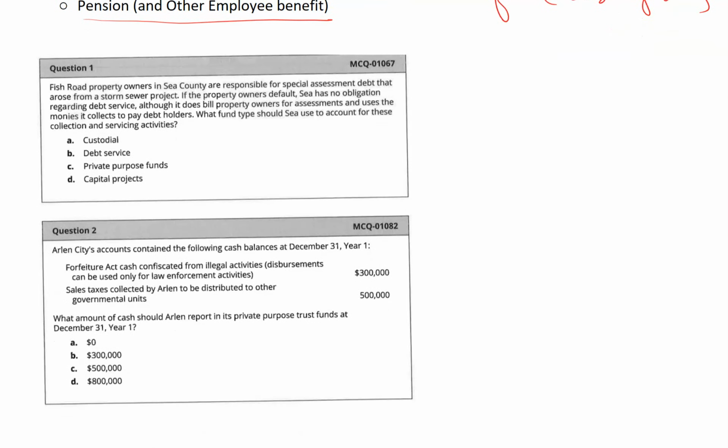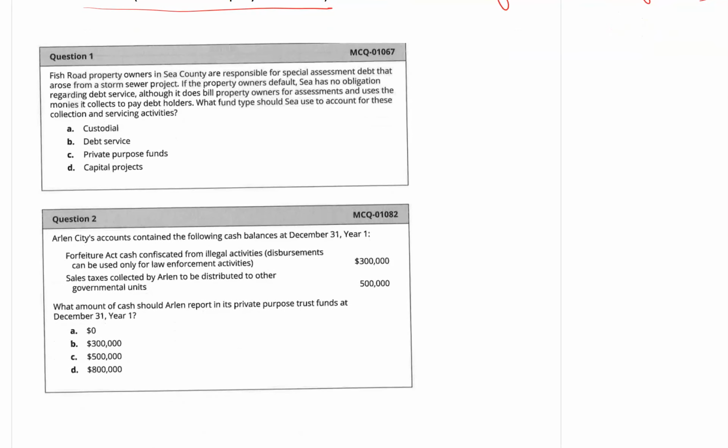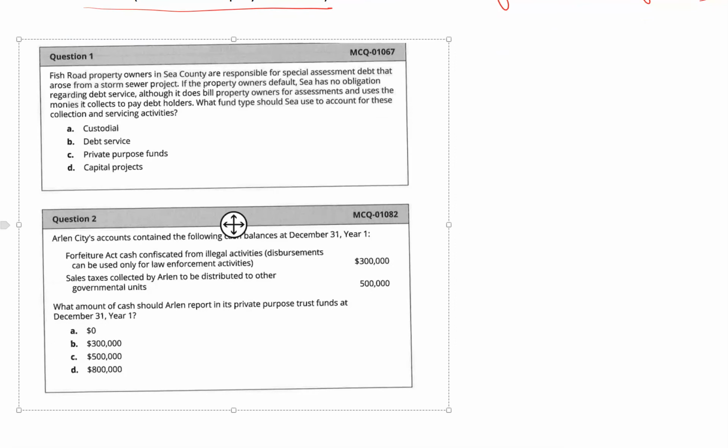Now we will have two quick questions. Fish Road property owners in C County are responsible for special assessment debt that arose from a storm sewer project. If the property owners default, C has no obligation regarding the debt service. So it's a special assessment, and the entity has no obligation for the debt service. Clearly, what type of fund category will it be? It will be a custodial fund.